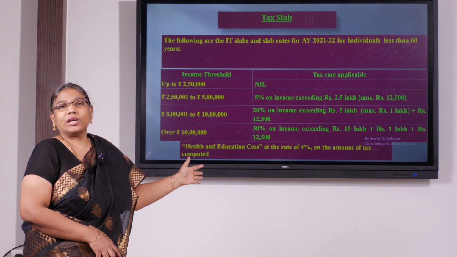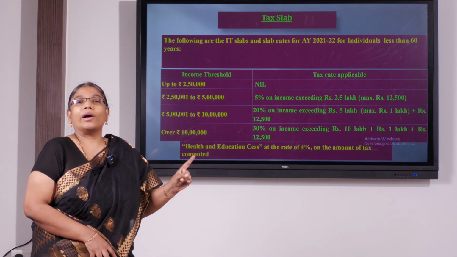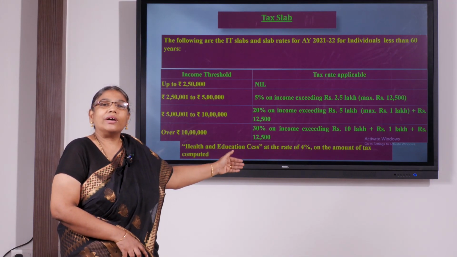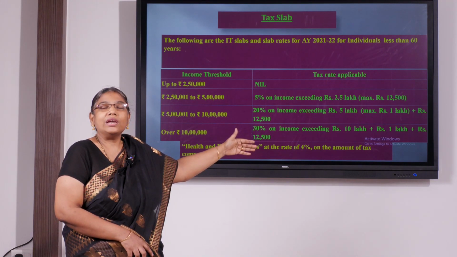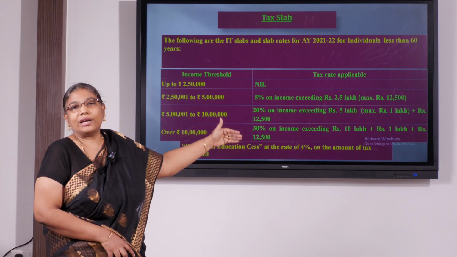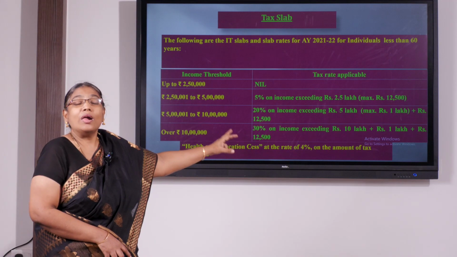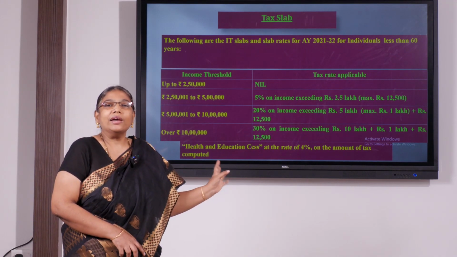So if my gross total income is rupees 11 lakhs, then on the excess of 10 lakhs, on that 1 lakh, only on that I will apply 30%. Otherwise, the tax will be: first 2,50,000 nil tax, next 2,50,000 to 5 lakhs it was 12,500, and next 5 lakhs to 10 lakhs, on that 5 lakhs it was 1 lakh. So 1 lakh and 12,500 plus 30% on the excess of 10 lakhs, that is going to be my tax liability.